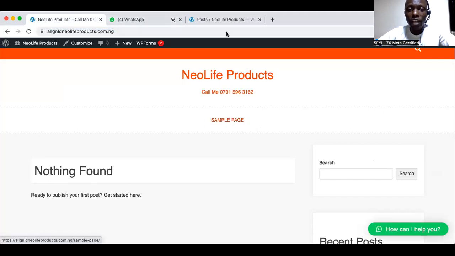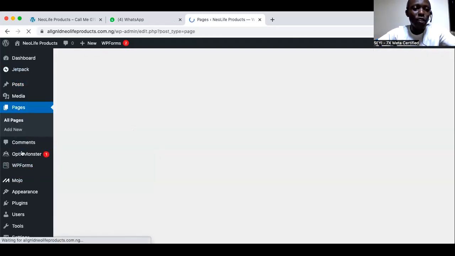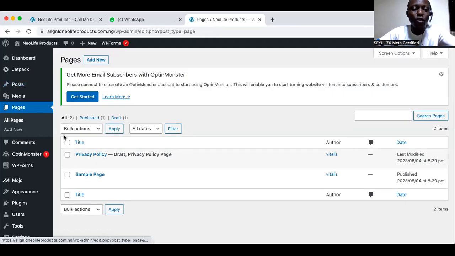Then this sample page, I'm going to rename it and call it home. So this is a page, as the name implies. Where am I going to update it? I'll go to page. Anything that you want to create, just go there. If you want to post, go to post. If you want to create a new page, go to page. Can you see sample page? We don't need a sample page, right? So I'm going to call this page index. Index simply means home page, basically.